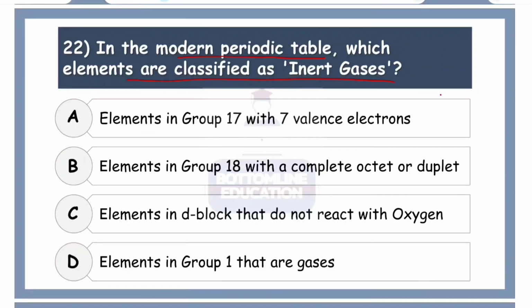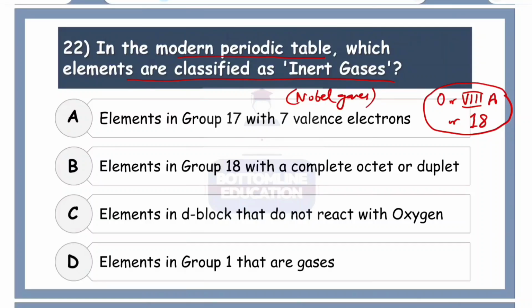Next, in the modern periodic table, which elements are classified as inert gases? Okay, it's very easy. The elements belonging to group 0, or we can also call it group 8A, or sometimes group number 18. We call them the inert gases, and another name for them is the noble gases. All of them have 8 valence electrons on the outermost shell, except helium, which has 2 valence electrons.